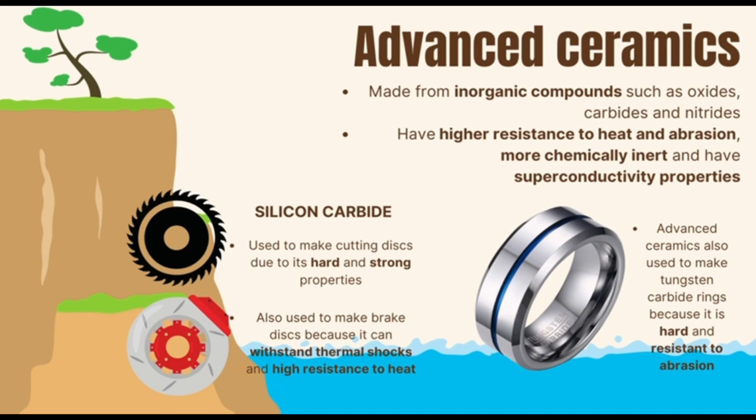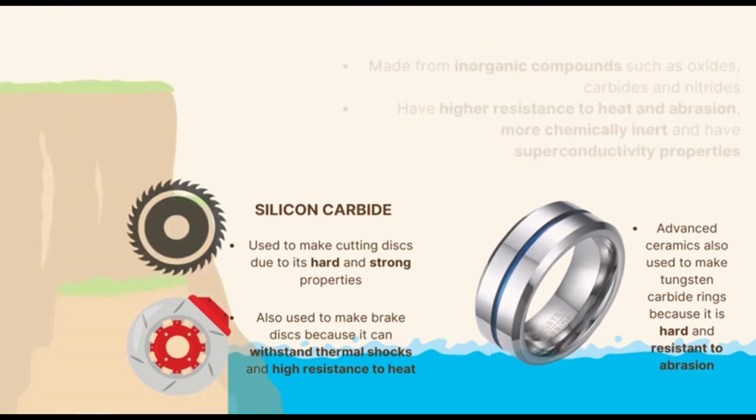The example of silicon carbide is it is used to make a cutting disc due to its hard and strong properties. Next, it is also used to make brake discs because it can withstand thermal shock and is resistant to heat. Lastly, advanced ceramic is also used to make tungsten carbide ring because it is hard and resistant to abrasion.